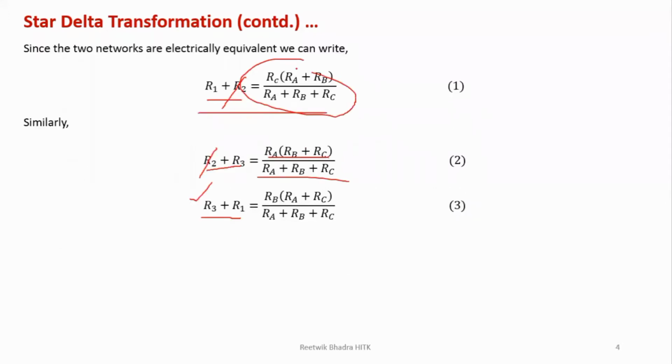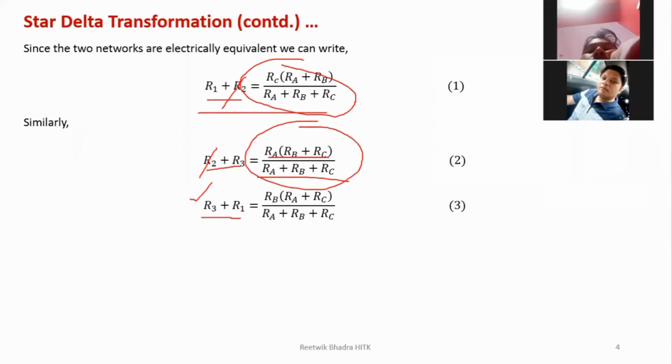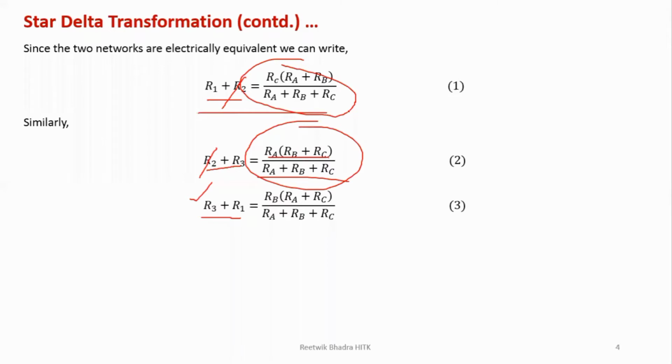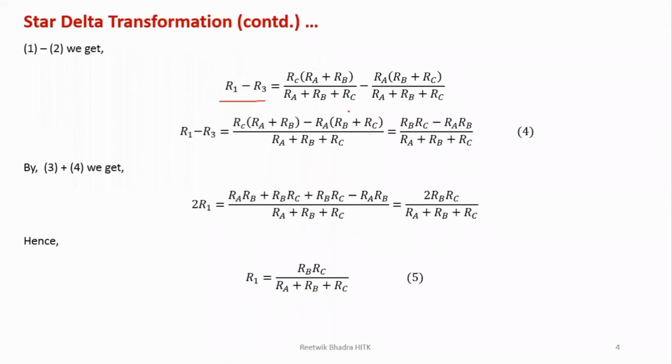On the right hand side, this term minus this term. The denominator remains same, the numerator is changing. RC into (RA plus RB) by RA plus RB plus RC minus this term. The denominator remains same, you can do the LCM. Just write the first term, this one minus this term, and do the required subtraction and multiplication over here.